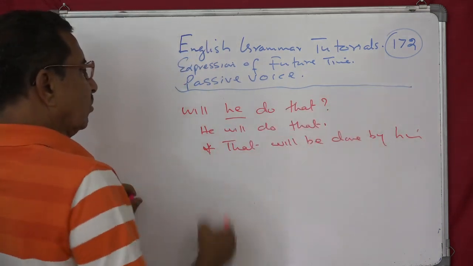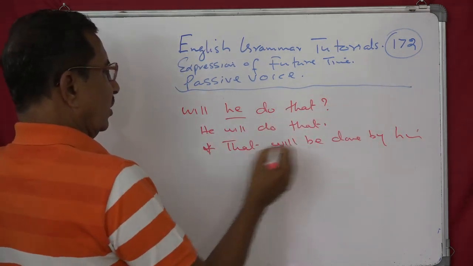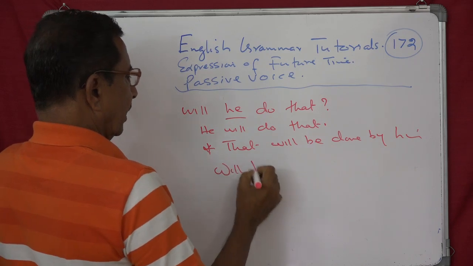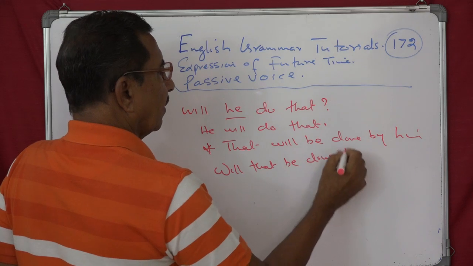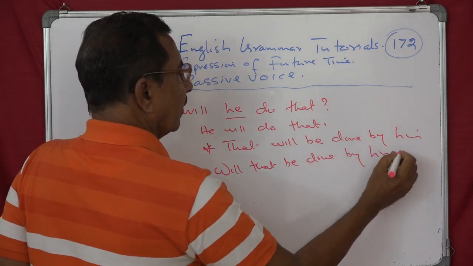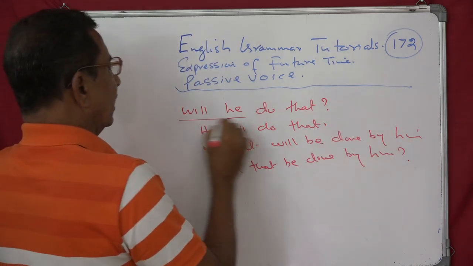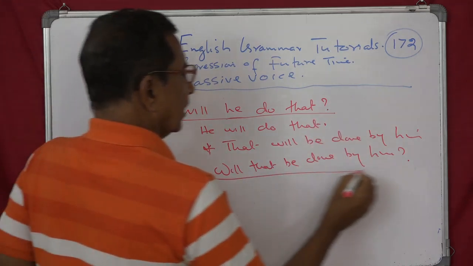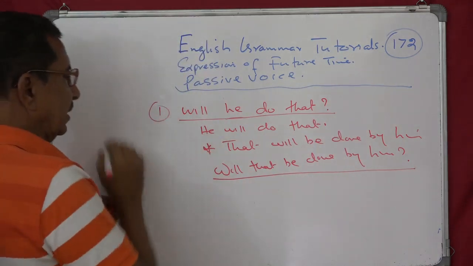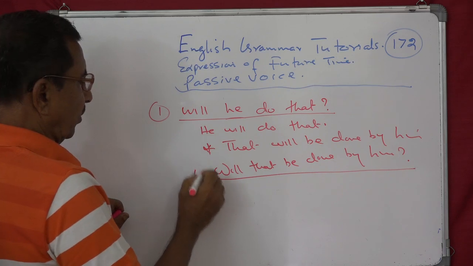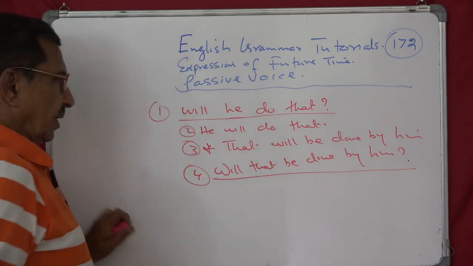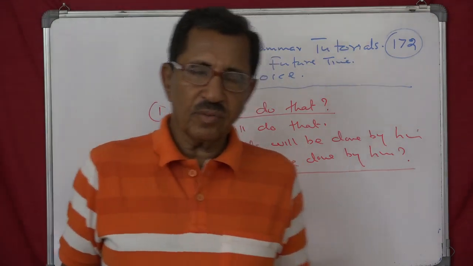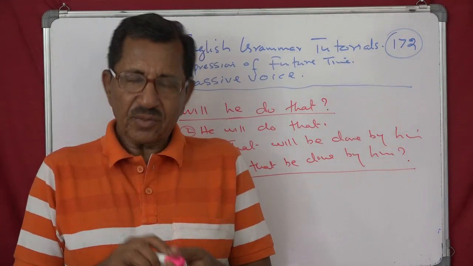Now change this into the question, because what is given is a question. So will that be done by him? See, the answer of 1 is 4. 2 and 3 you can omit if you are sure enough. But that is the process.